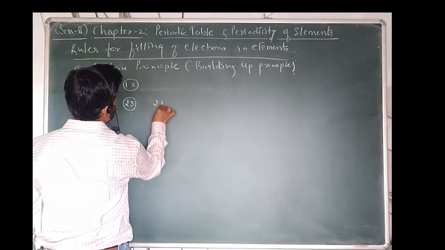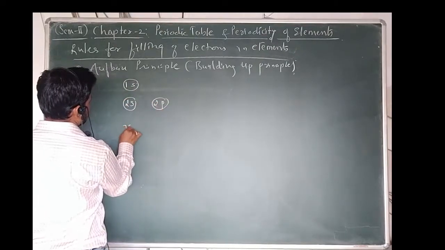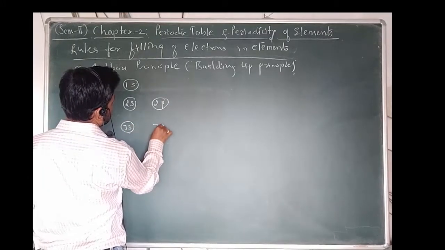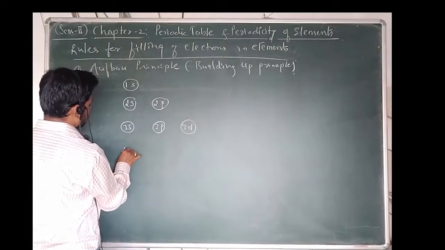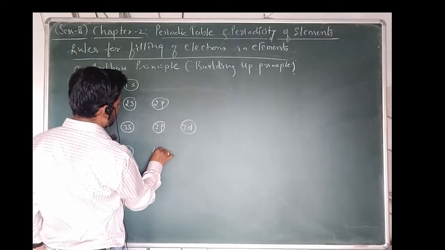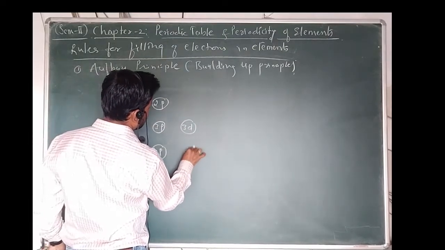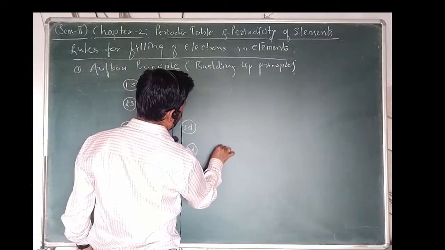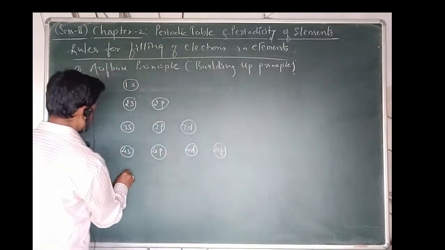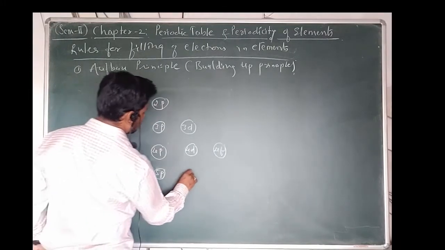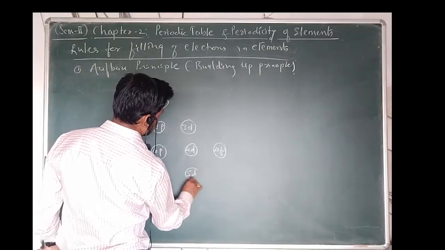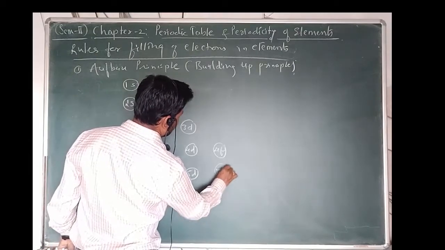2s, 2p, 3s, 3p, here we have the 3d orbital, again 4s, 4p, 4d, we have the 4f orbital, again 5s, 5p, 5d and 5f.